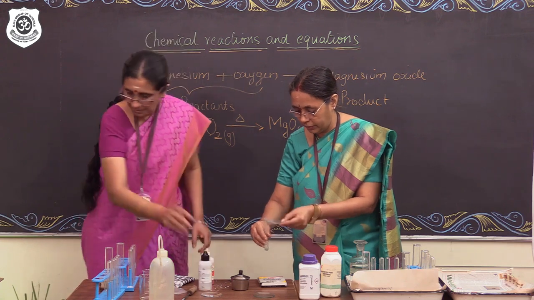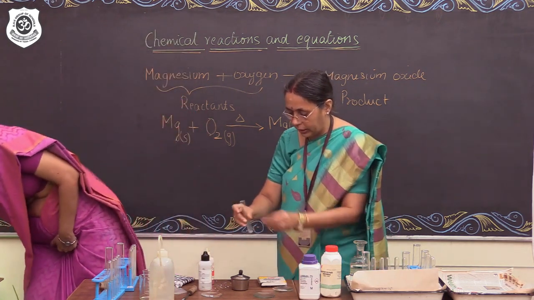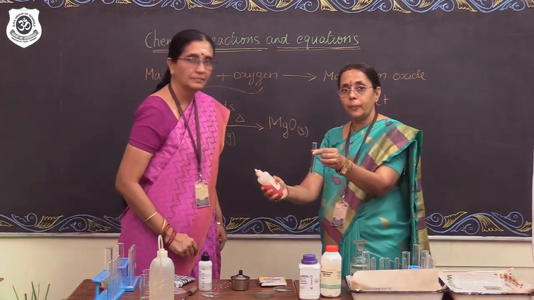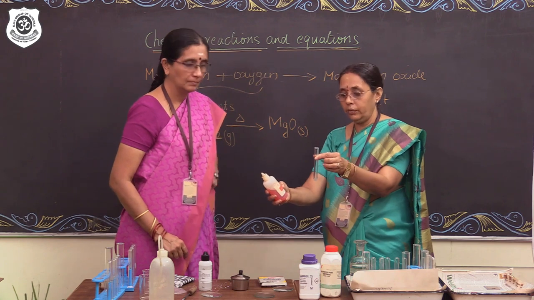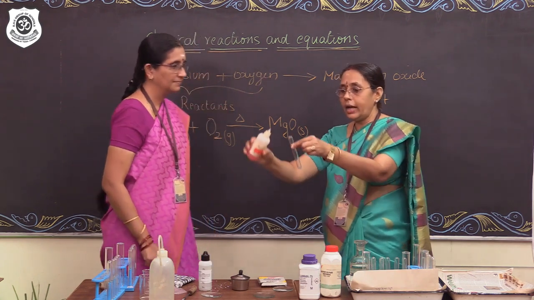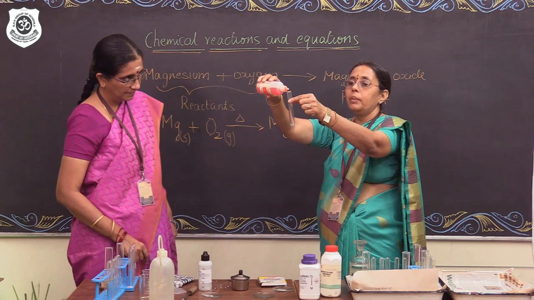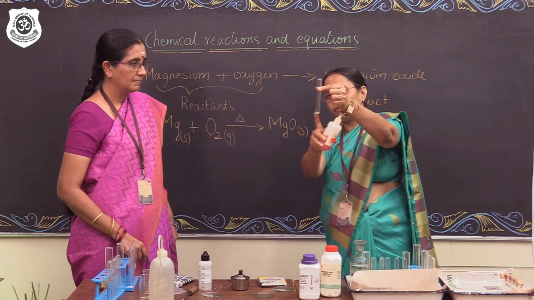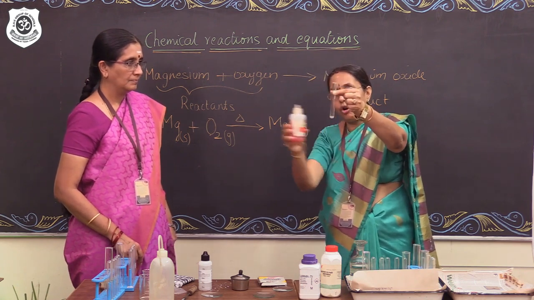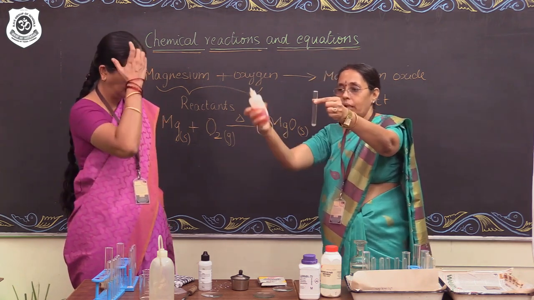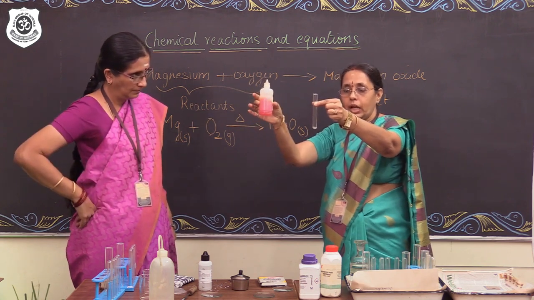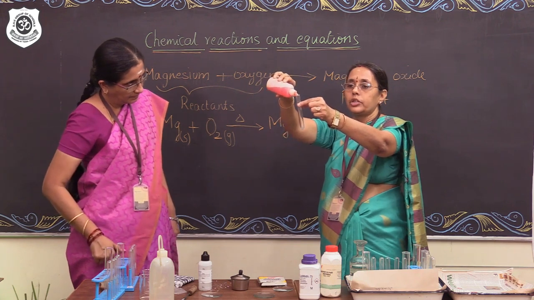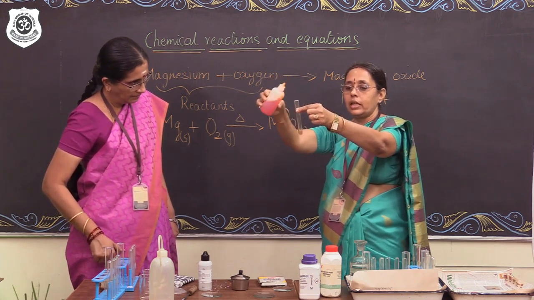I think we have litmus, ma'am. We'll try with both, litmus and methyl orange. First, let me do it with methyl orange. Okay, ma'am, we are doing it with methyl orange. I'll add a drop of methyl orange to this magnesium oxide solution. I want all of you to observe the color of the magnesium oxide solution before I add methyl orange. Observe this. This is methyl orange. Observe the color of methyl orange. I am going to add a drop of methyl orange to this magnesium oxide solution.